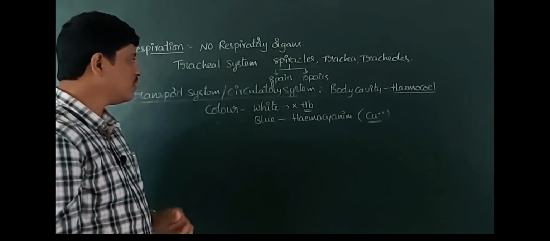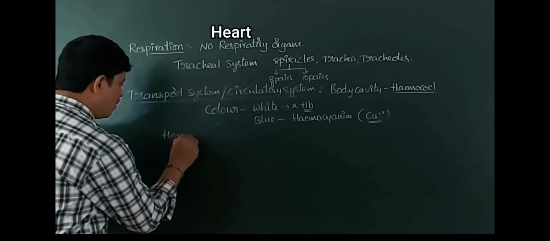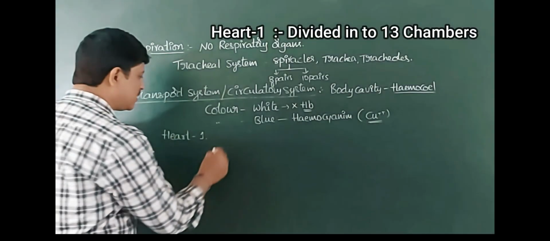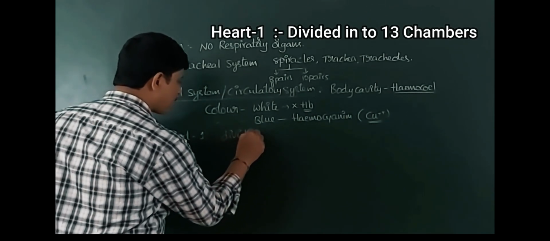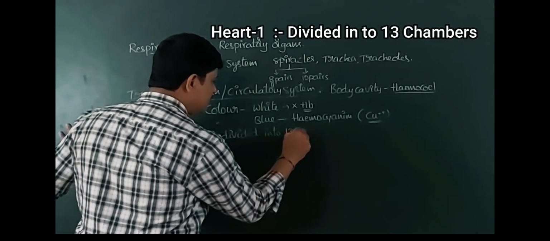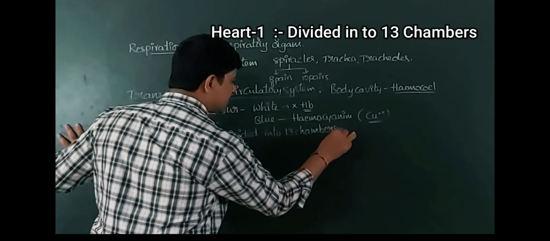In these animals there is only one heart, divided into 13 chambers.